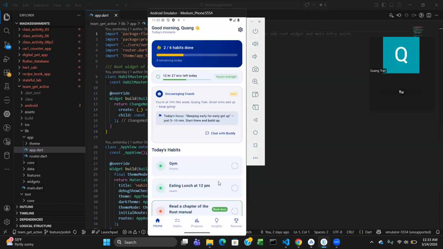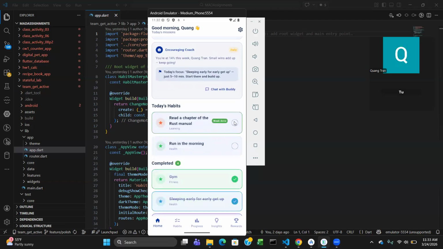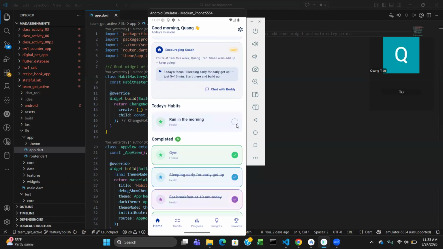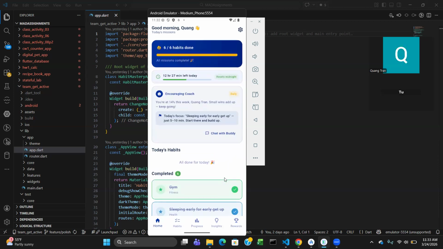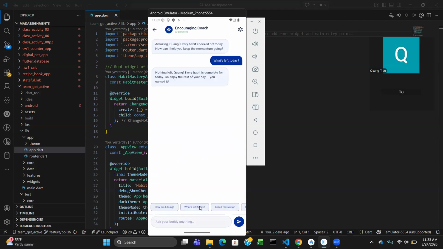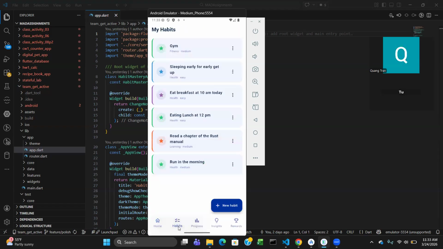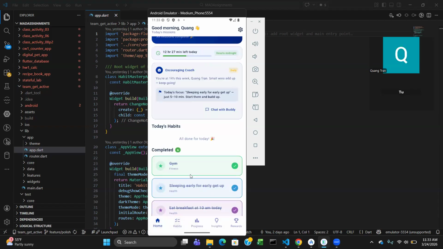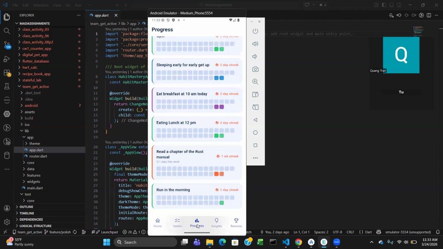Here's what happens if you complete all the habits. Let's say I went to the gym, ate at 12, read a chapter, ran in the morning. All right, it tells me that I'm completed. All things are done. And then if you chat with the bot and ask what's left today, it also tells me that nothing's left. Every habit's complete. And pretty much it resets at midnight, so you keep tracking again for the next day.